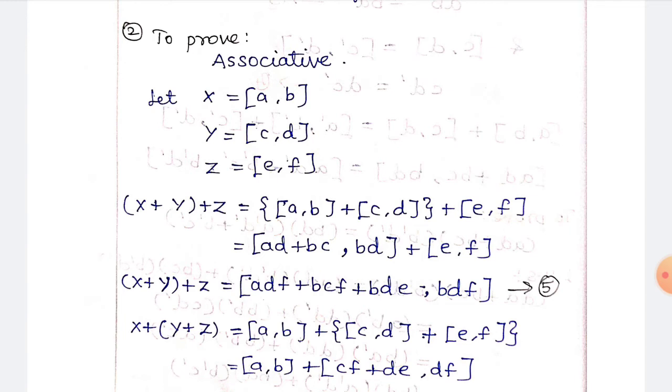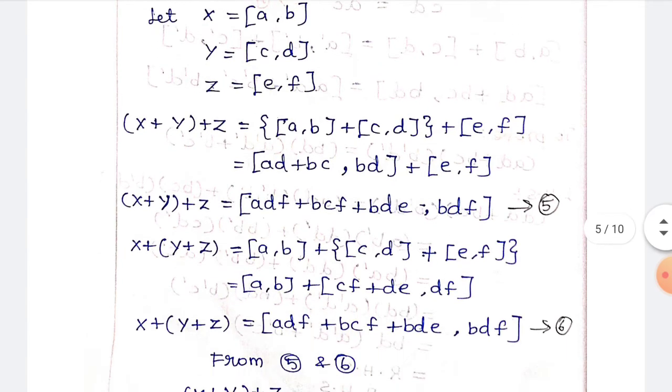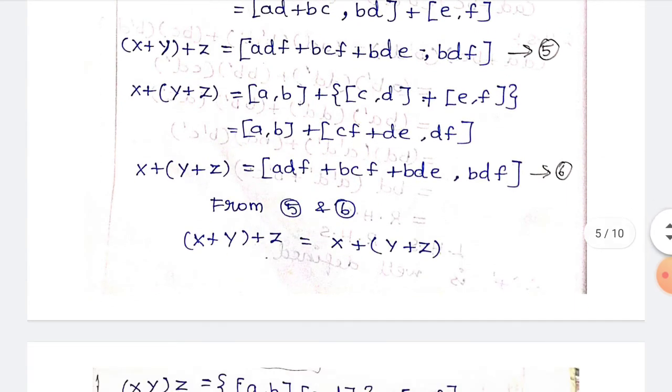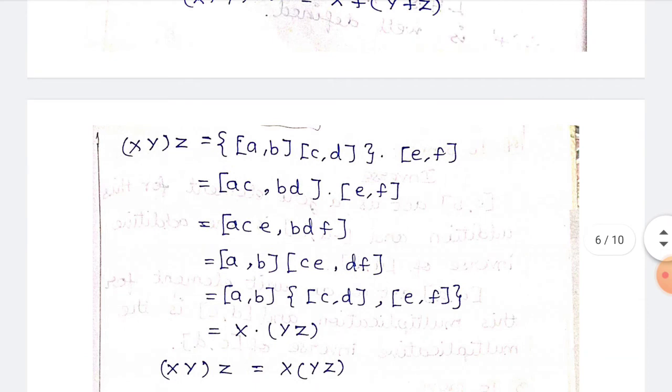Similarly (x plus y) plus z is equal to (a, b) plus (c, d) plus (e, f). So CE, that is CF plus DE comma DF. In the next step we have to write ADF plus BCF plus BDE comma BDF. So both are equal, so the associative is satisfied. Similarly we have to prove the associative for multiplication also.